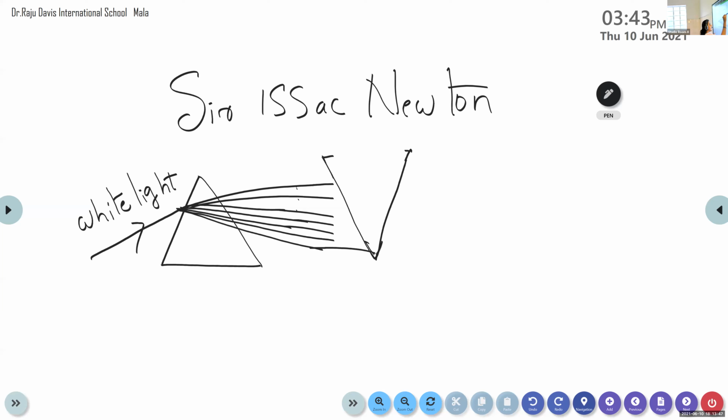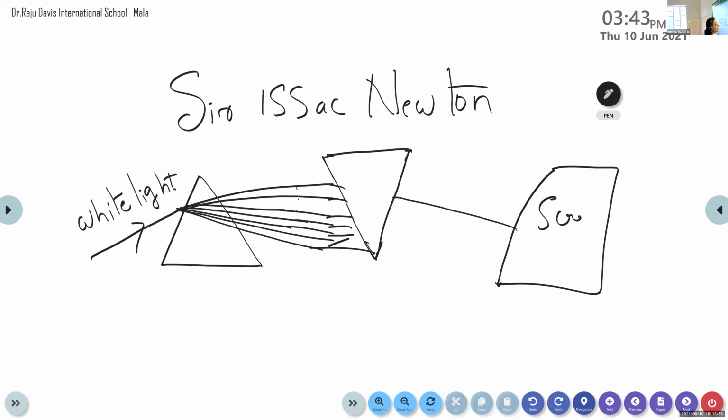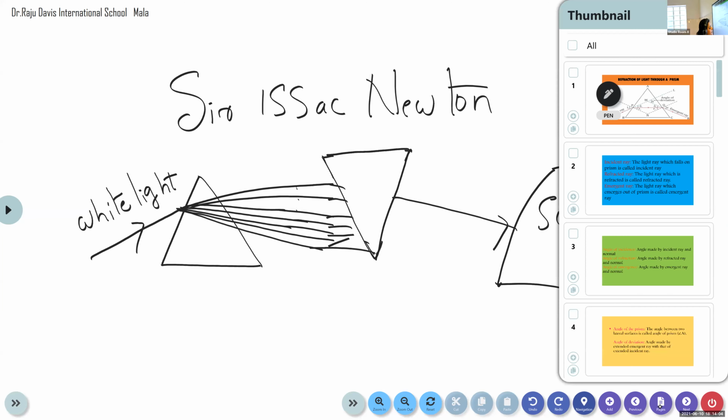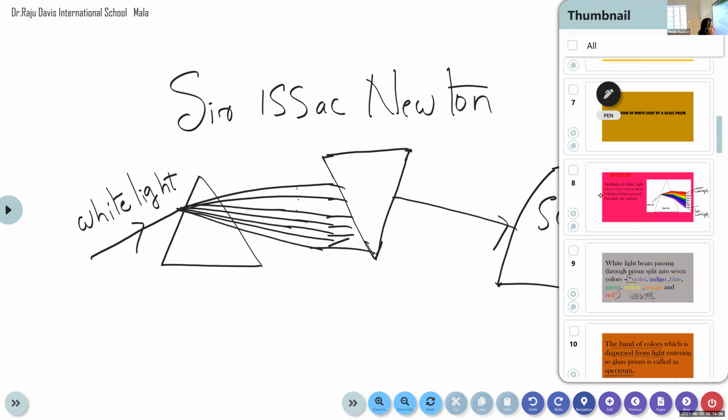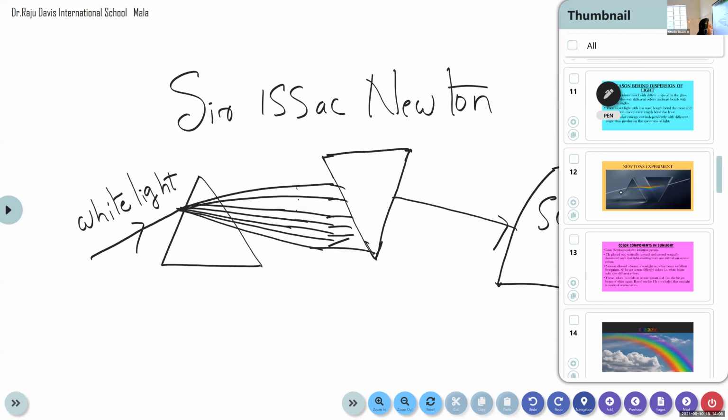After passing through the second prism, what happens? Again he got the white light back on the screen. He placed a screen here and on this screen he got the white light back. Only the white light is got back. So this is the experiment that was conducted by Sir Isaac Newton, and that is what we are going to discuss next.